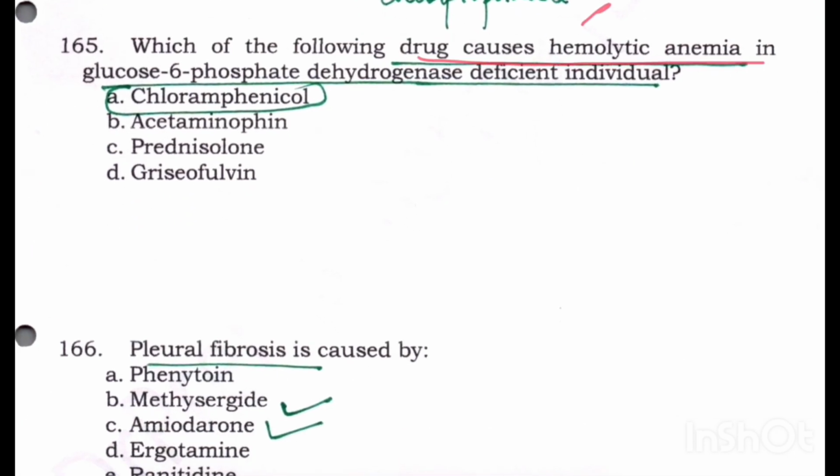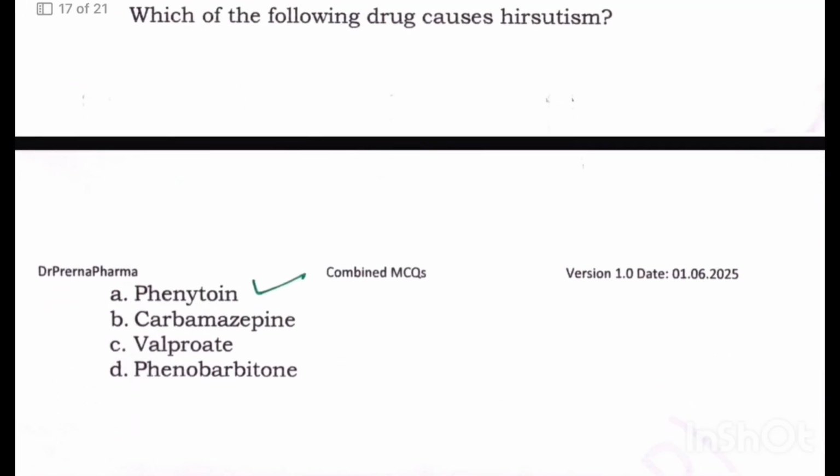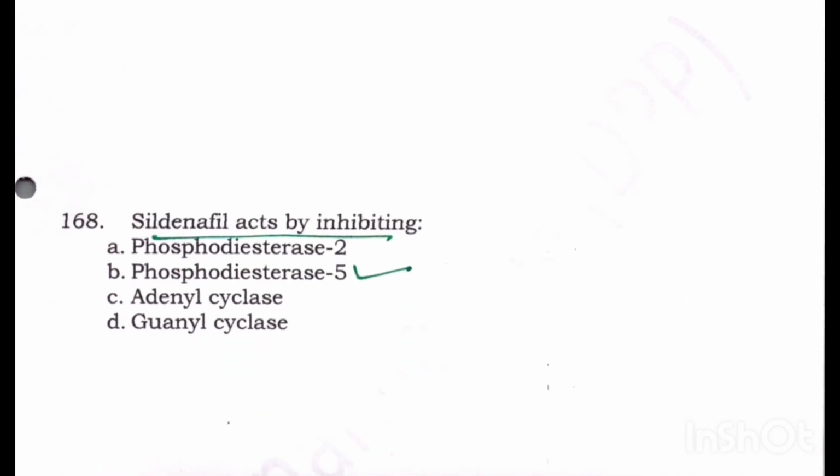Which of the following drug causes hemolytic anemia in G6PD deficient individuals? Hemolytic anemia in G6PD deficient individuals is caused by chloramphenicol. Pleural fibrosis is caused by methysergide and amiodarone. Ergotamine, ranitidine, phenytoin, they do not cause pleural fibrosis. Which of the following drug causes hirsutism? Hirsutism is caused by phenytoin. It is a side effect of phenytoin.